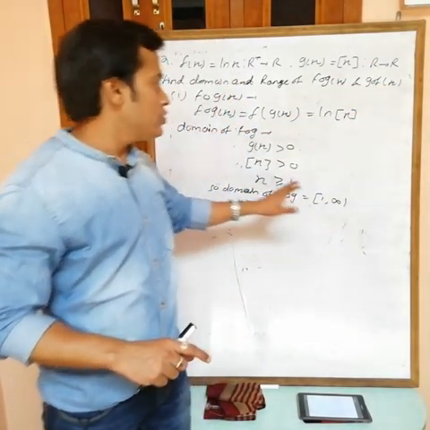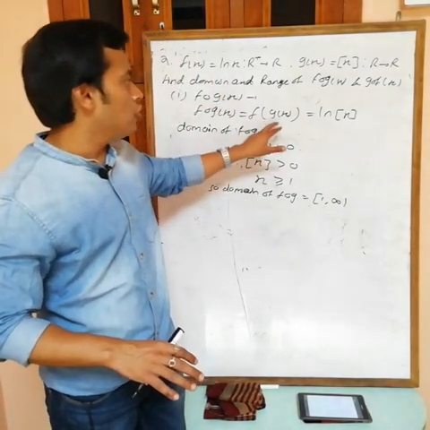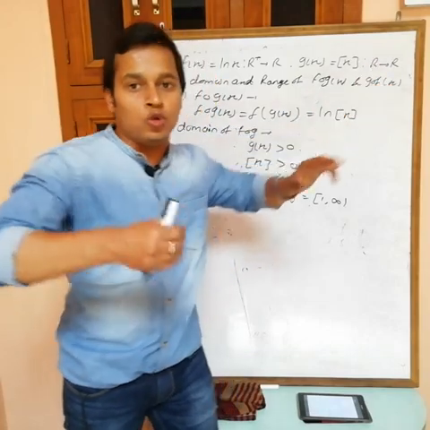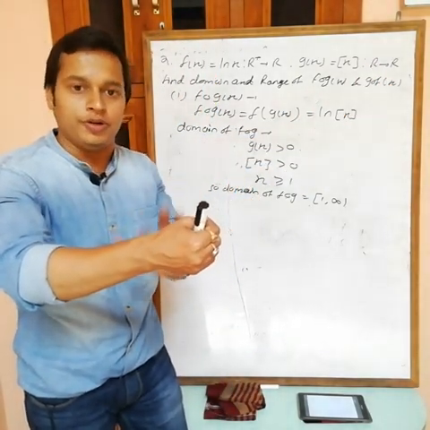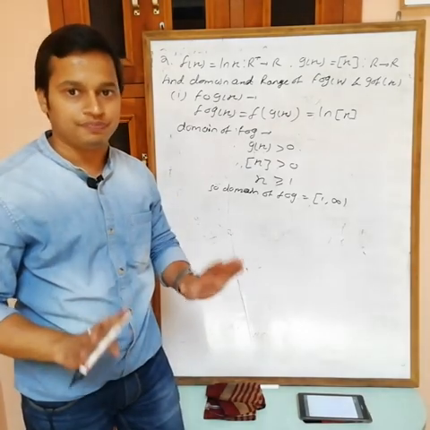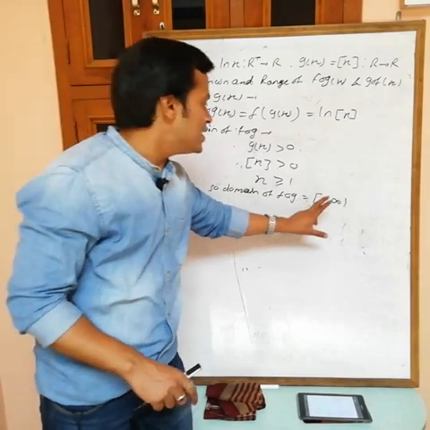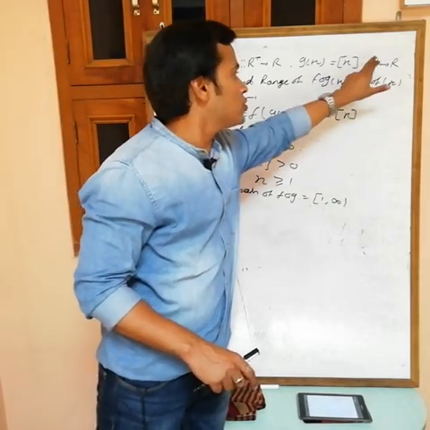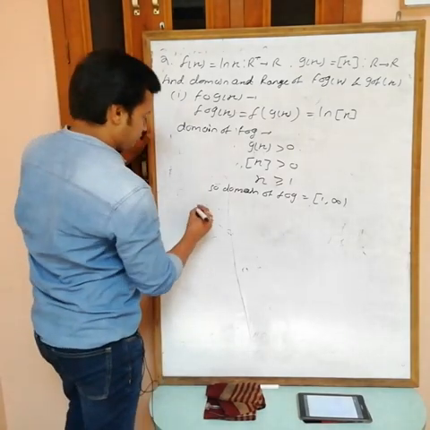Okay? Because at this time, remember that suppose you are getting 1 comma infinity, but domain of g is only from 2 to infinity, then you can't take 1 to infinity as domain, then you can take only 2 to infinity. Okay, remember. So after getting the answer, just check that all these values belong to domain of g or not. Okay? Simple. Now range.